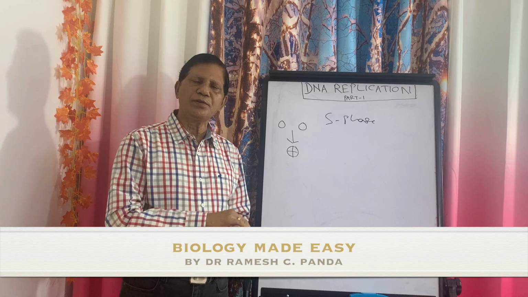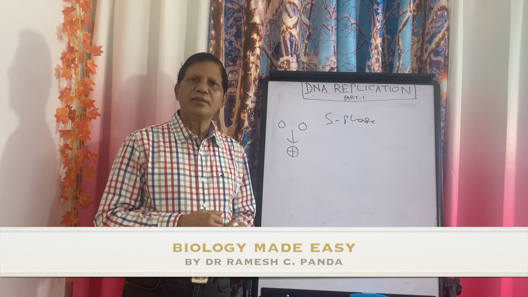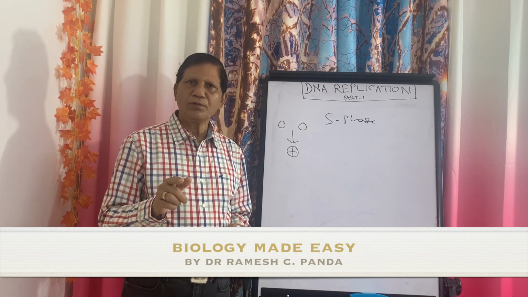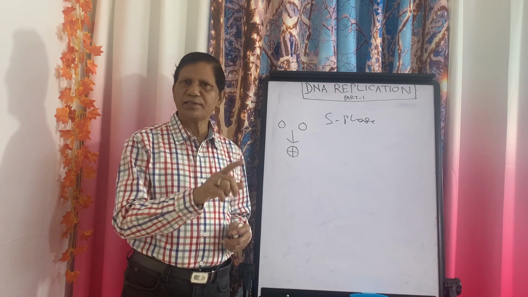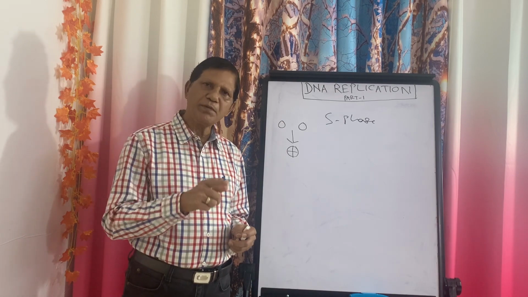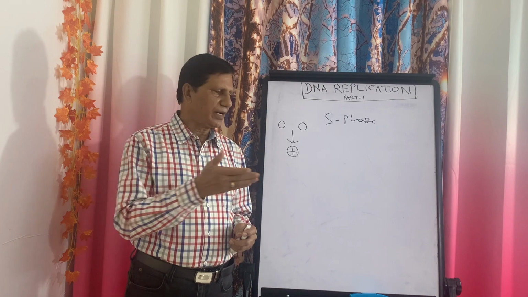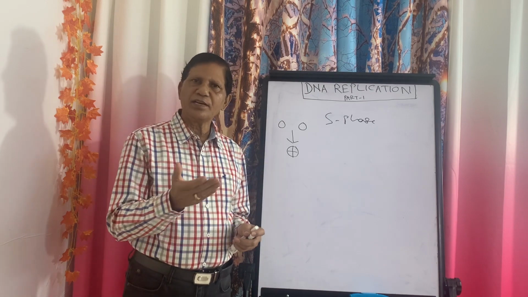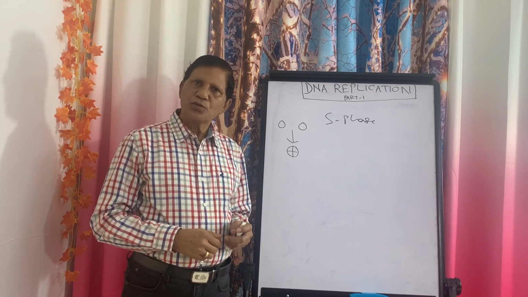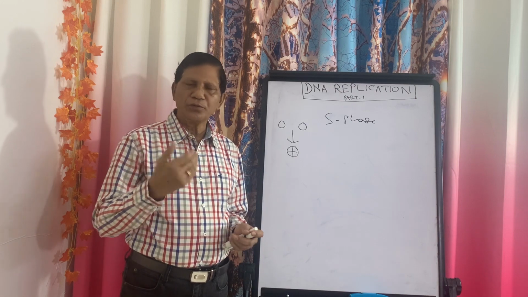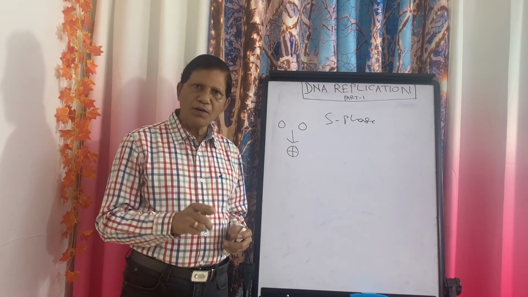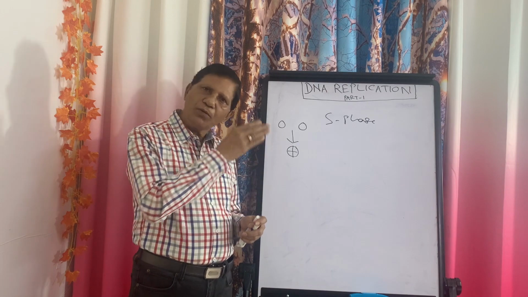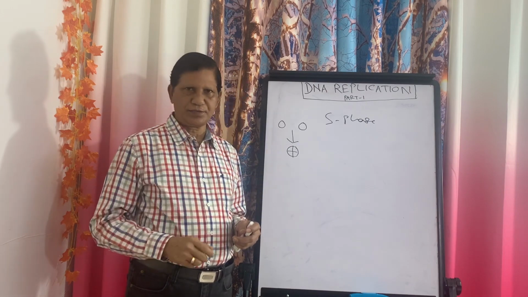Again, in the previous videos, I have discussed with you that the idea of replication was conceptualized by Watson and Crick, and experimentally it was proved by Meselson and Stahl. So again, repeating those things is not necessary. Now we have to see how this replication takes place.